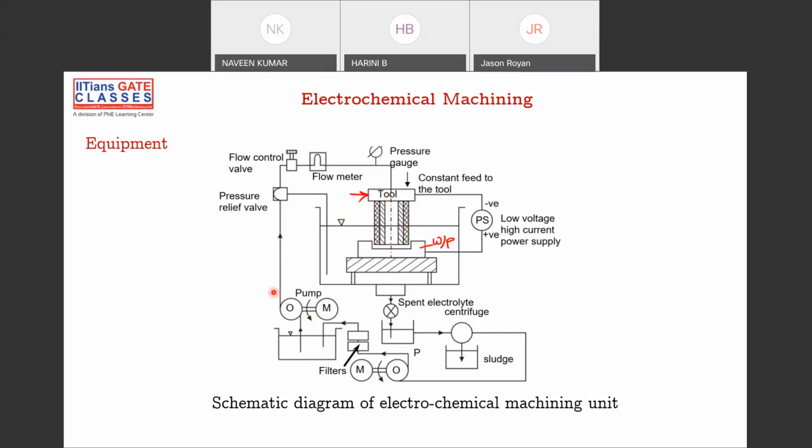So again I say, because of electricity, there is some chemical reaction happening in the electrolyte, which is between the workpiece and the tool. Because of the electrochemical reaction, the workpiece material is getting removed. And the surface finish is very good in this case because the material is getting removed atom by atom. And the wear of the tool is very low in this case.